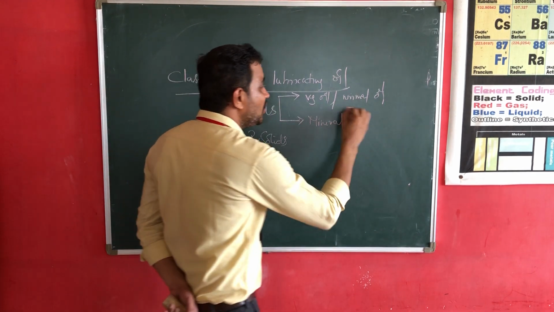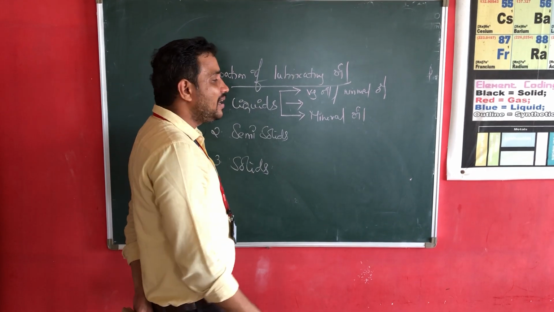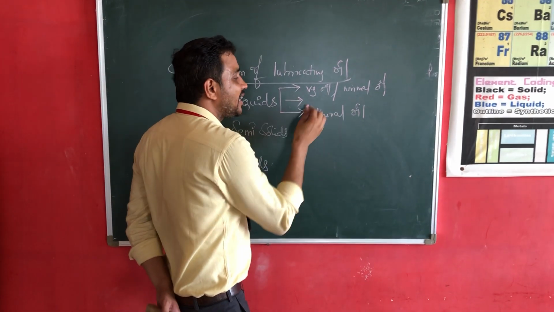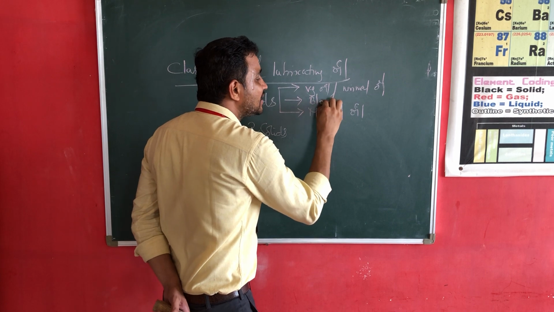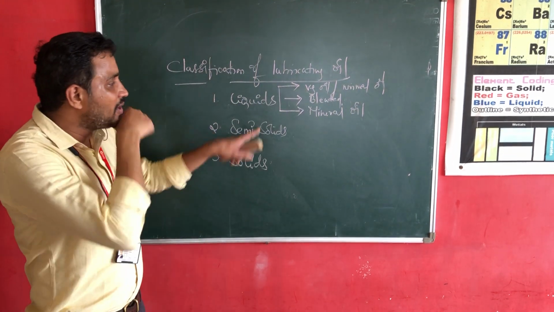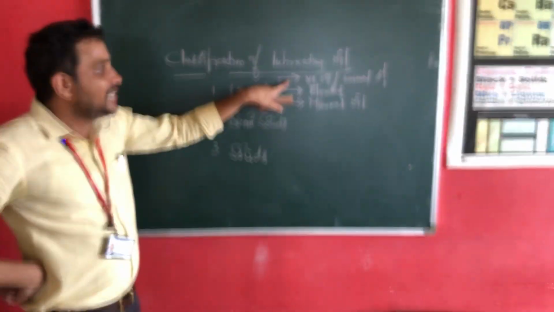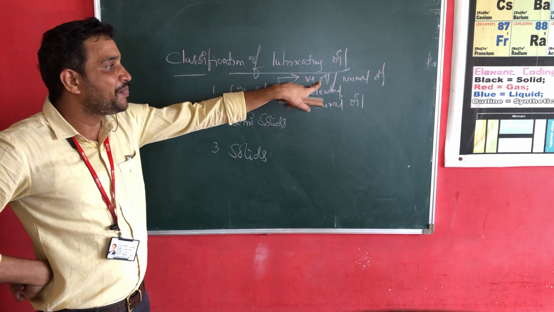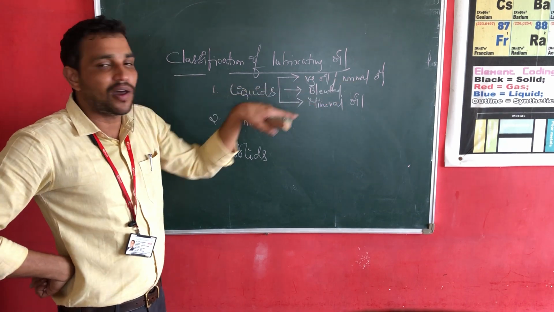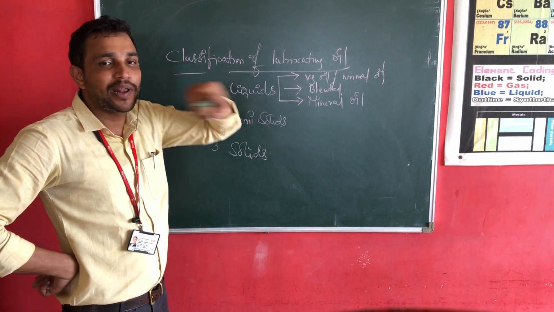You can also classify the liquid lubricants into another type, that is blended oils, as we have observed in the previous class. So liquid lubricants are of three types. One is vegetable oil or animal oils. Another one is blended oil. The other one is mineral oil.